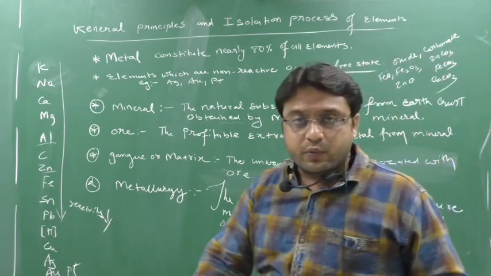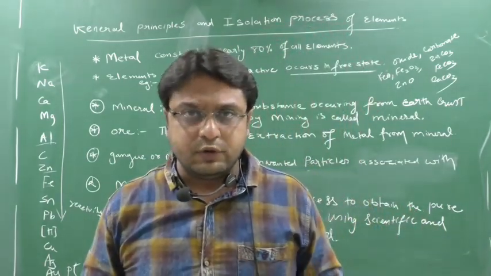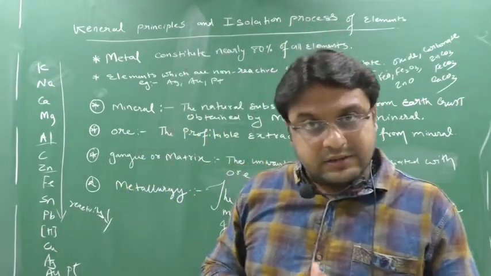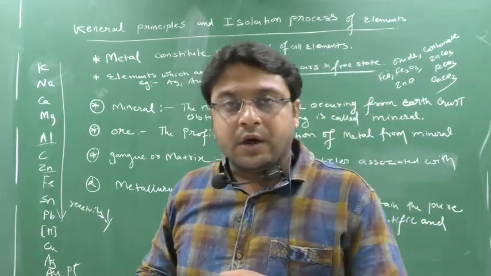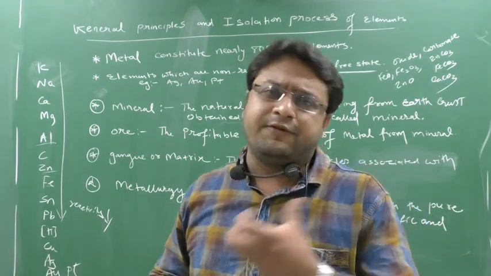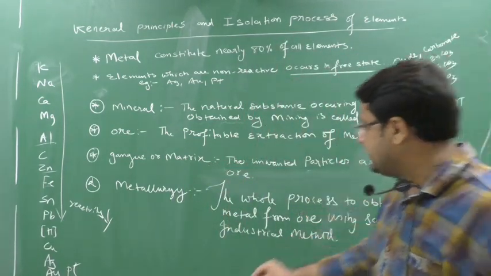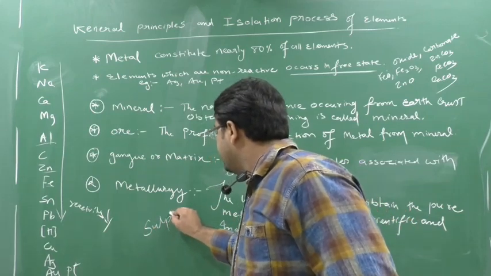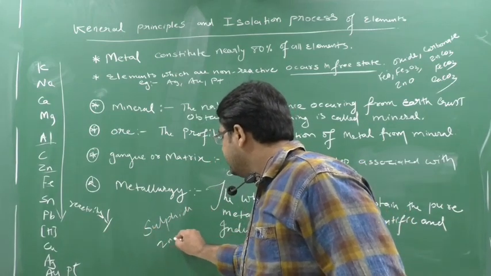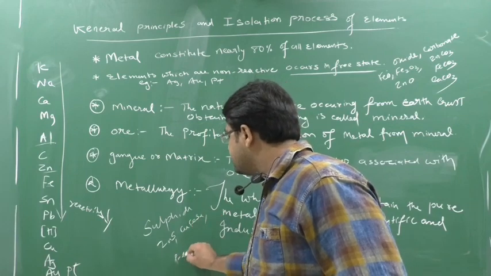The metals which are highly reactive cannot occur in a free state because they are reactive. And when the metals are reactive, they have affinity. Affinity means attraction, either towards oxygen, so they form an oxide, or they occur in sulfide form also, like zinc sulfide. Yes or no? Then copper pyrite, CuFeS2, then iron pyrite, FeS2.